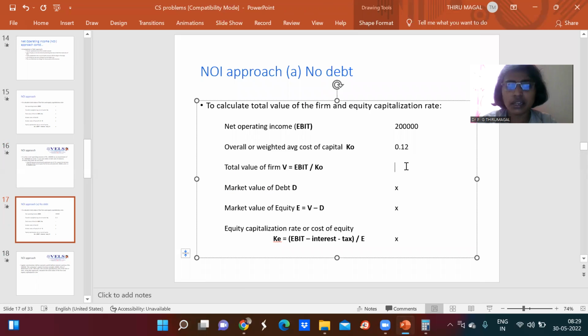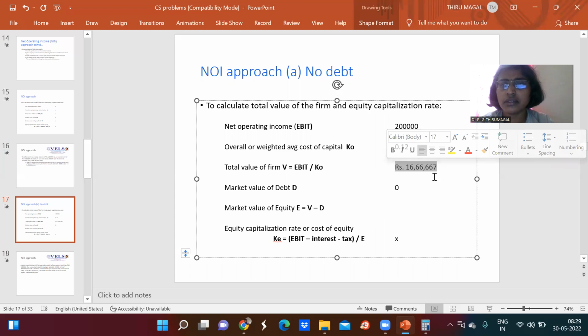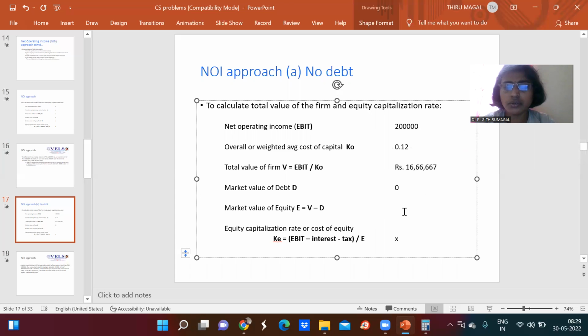The total value of the firm is rupees 16,66,667. Then the market value of debt: as far as this first condition is concerned, there is no debt, so debt is 0. Then the market value of equity is V minus D, which means 16,66,667 minus 0, so that will be the same. The market value of equity also remains the same here. The next one is the equity capitalization rate.